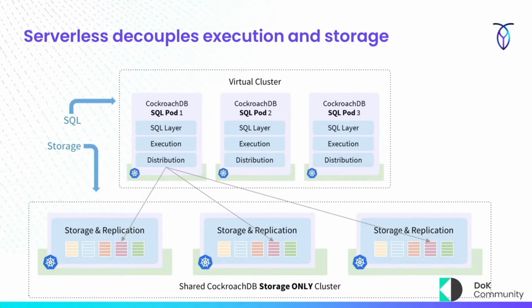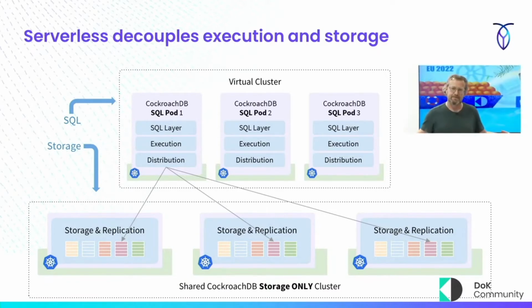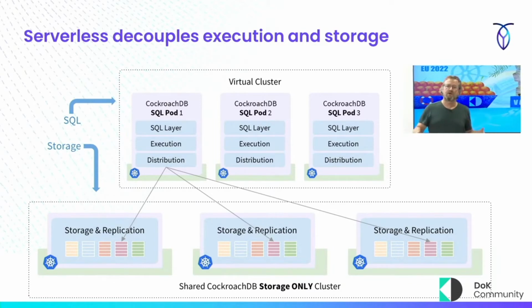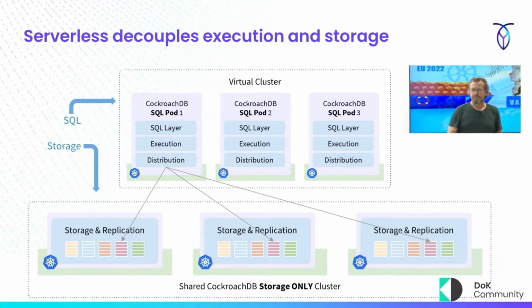Now the storage cluster is on all the time, and that has basically multi-tenant data. The way that we store data in Cockroach, it's actually one big KV store, and we're able to segment data off into different users. That's a deeper architectural concern, but we're able to firewall off each of the users from the storage cluster, right? And so we can tie data that's for a particular tenant. And so that storage cluster is just on all the time.